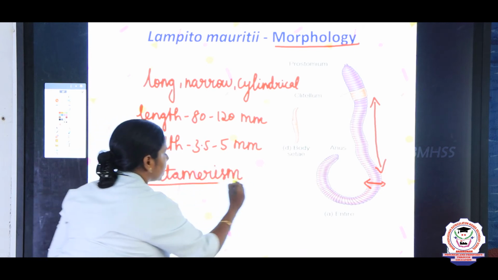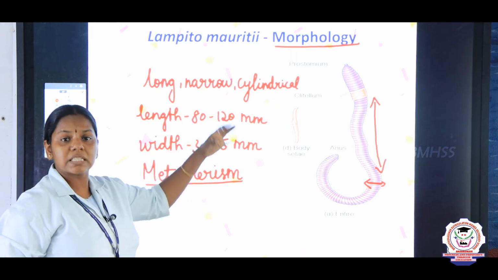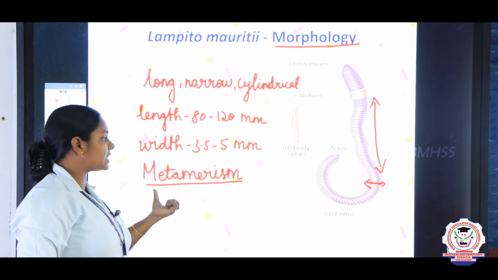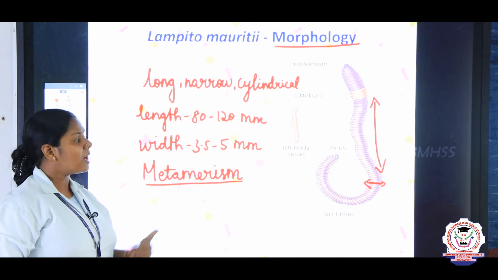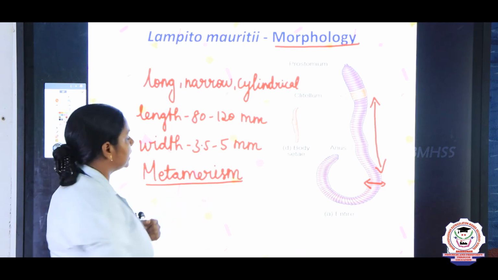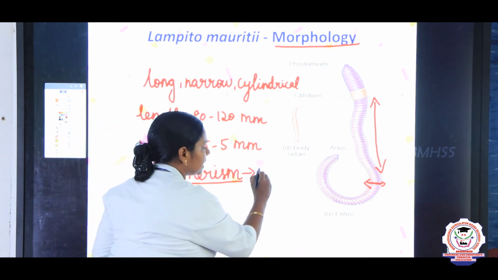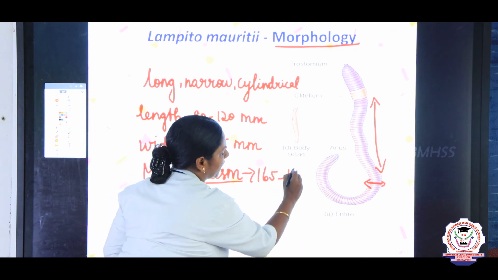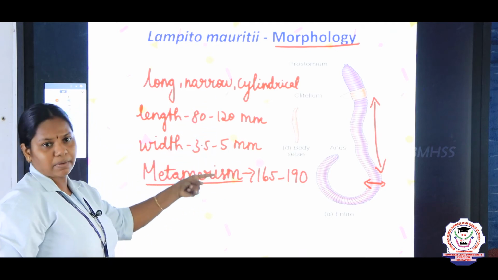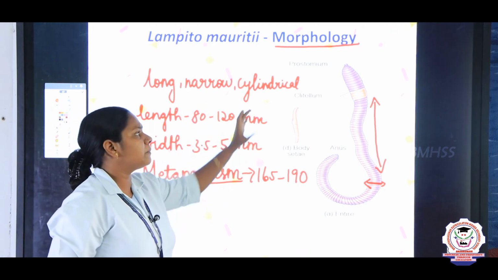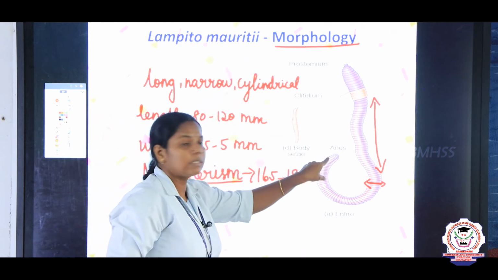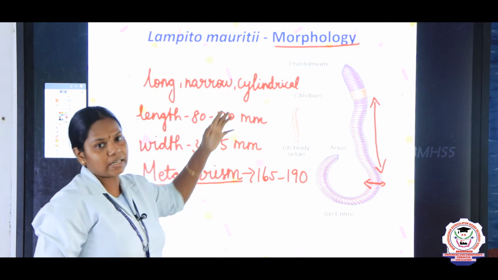What is metamerism? 2 more questions, children. The earthworm possesses repeated segments or metameres, and this phenomenon we call metamerism, right? And next we are going to see how many segments are there. In Lampito mauritii, the segments may vary from nearly 165 to 190 segments. You can see it has an opening in the front, it has a prostomium, and at the end it has an anus, mouth and the anus.